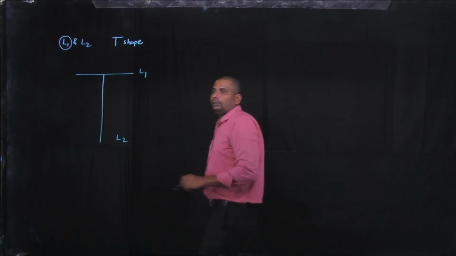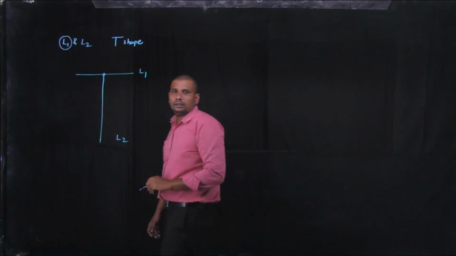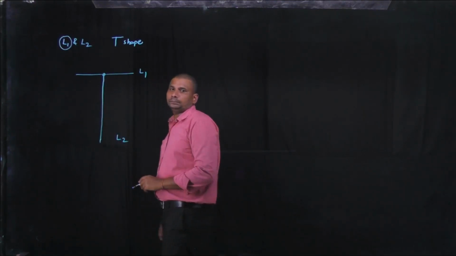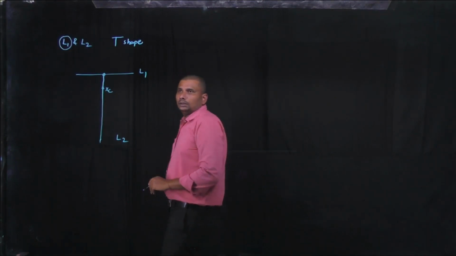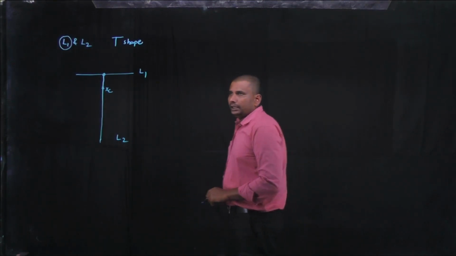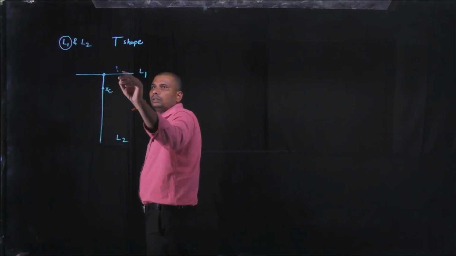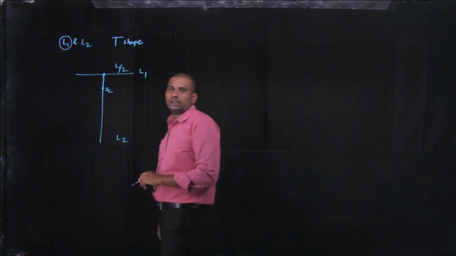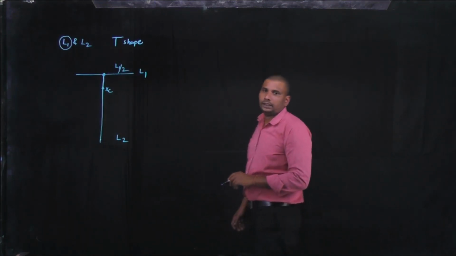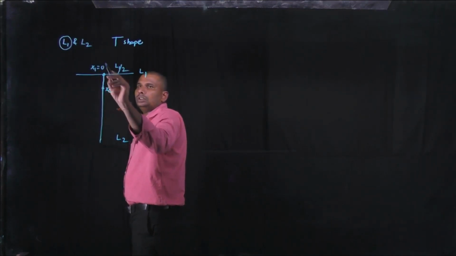The combined system's center of mass lies here. This is at a distance of L1 by 2, the center of mass of the first rod. And here x1 is equal to 0.